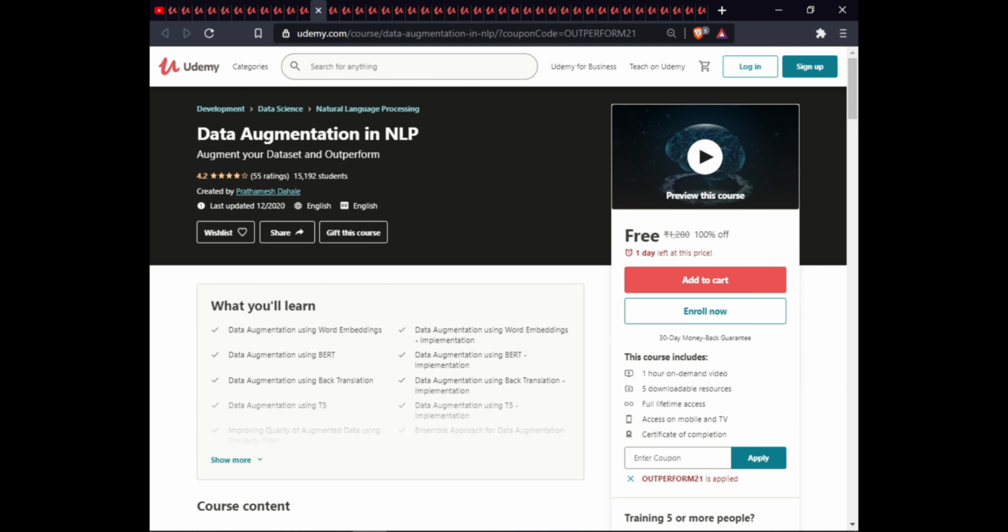The next course is Data Augmentation in NLP. In this course, you will learn data augmentation using Word2Vec and its implementation, data augmentation using BERT and its implementation, data augmentation using back translation and its implementation, data augmentation using T5 and its implementation, improving the quality of augmented data using a similarity filter, an NLP approach for data augmentation, and a comparison of data augmentation techniques. This course has 1 hour of on-demand video, 5 downloadable resources, full lifetime access on mobile and TV, and certificate of completion.